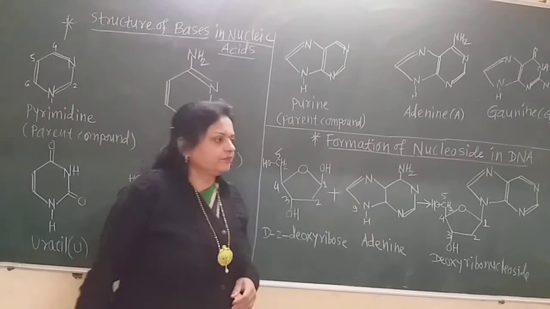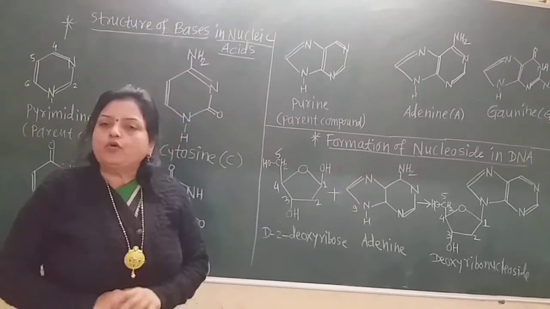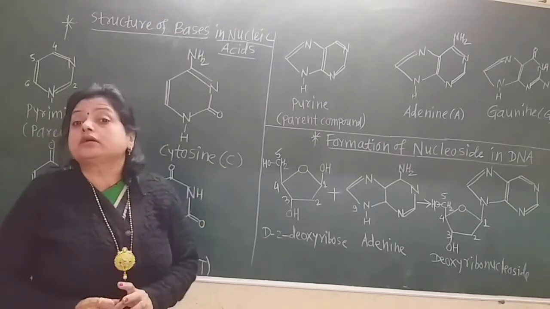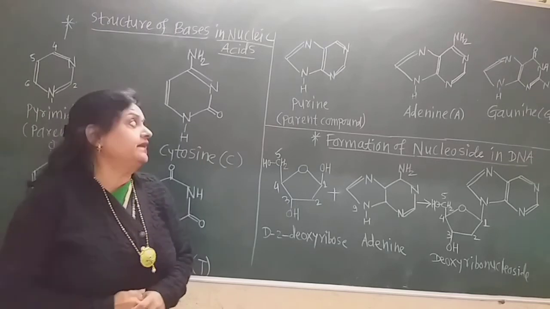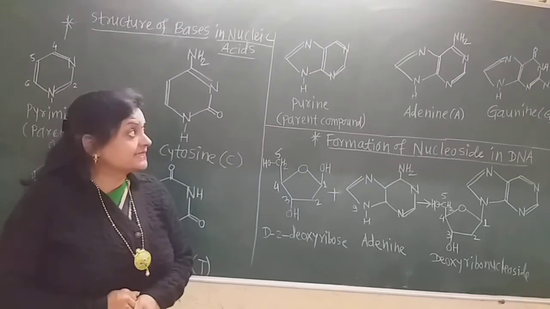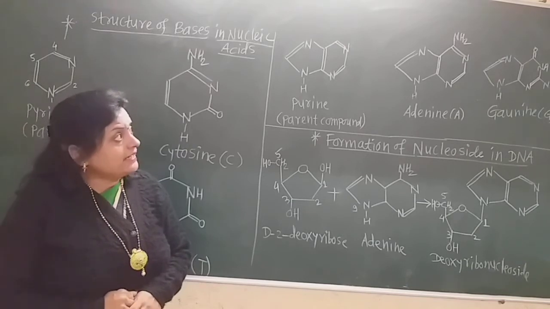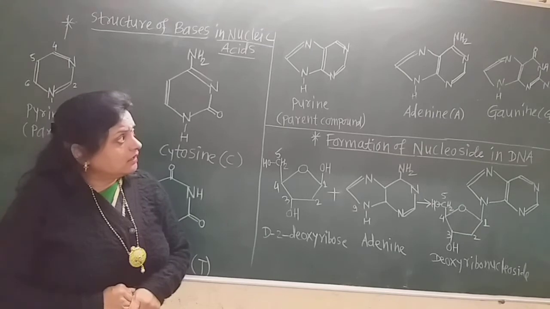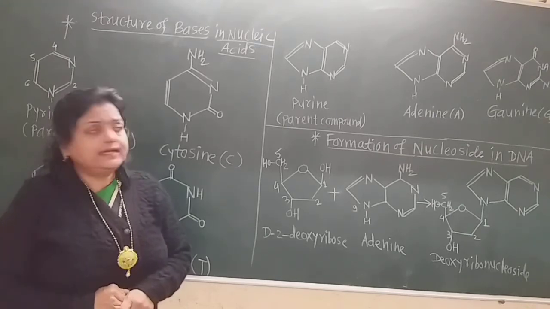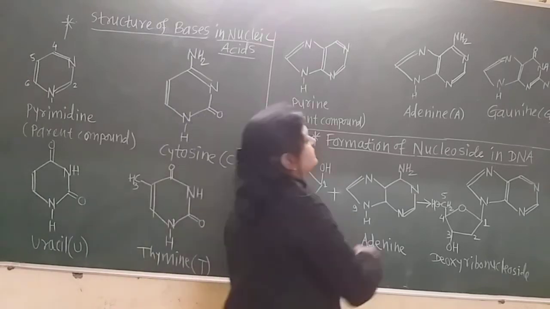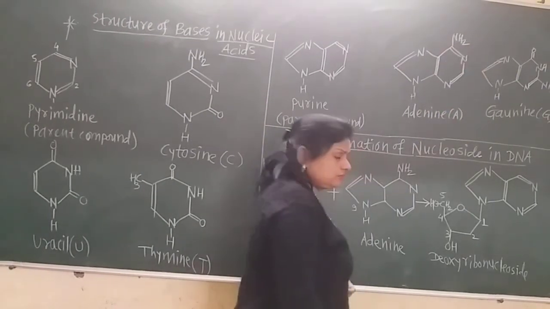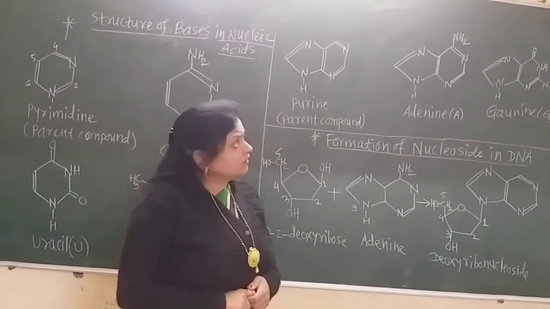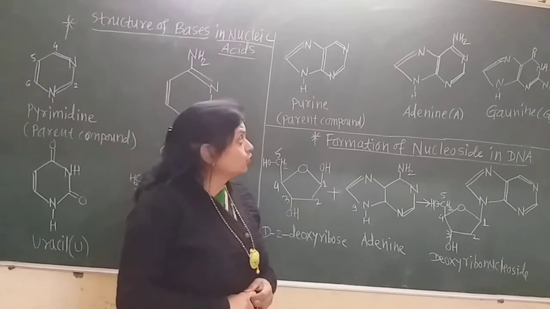Now, adenine and guanine are both called purines because they have the parent compound, that is the main ring of purine. So, they are commonly called purines. Adenine and guanine differ from each other only here: in adenine there is the NH2 group on this carbon atom, and in guanine there is the ketonic group, and again in guanine on the 3rd carbon atom there is the NH2 group. That is the difference.